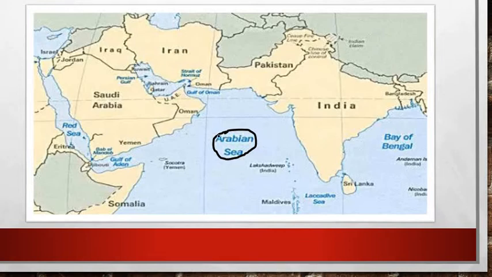First of all, let us see the political map. Here you can see on the northwestern side India, Pakistan, Iran, Oman, Yemen, and here you can see Somalia, right friends? And you can see the small islands included here, that is Lakshadweep. In this they have mentioned three small islands: Laccadive, Minicoy and Amindivi. We will go through this, we will see about that too.